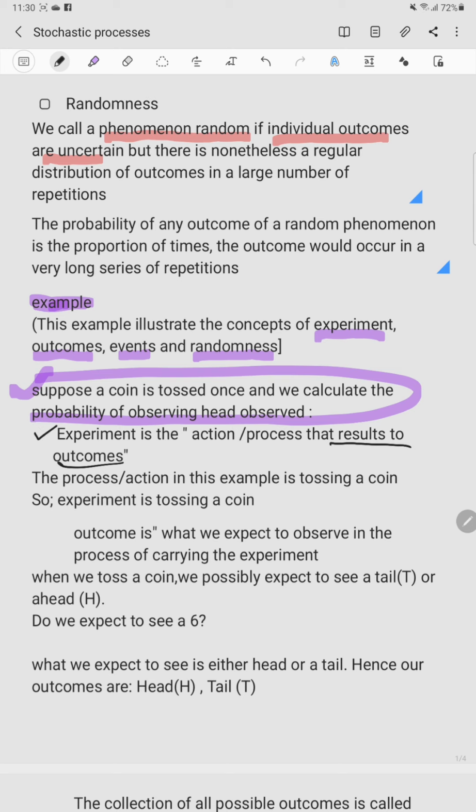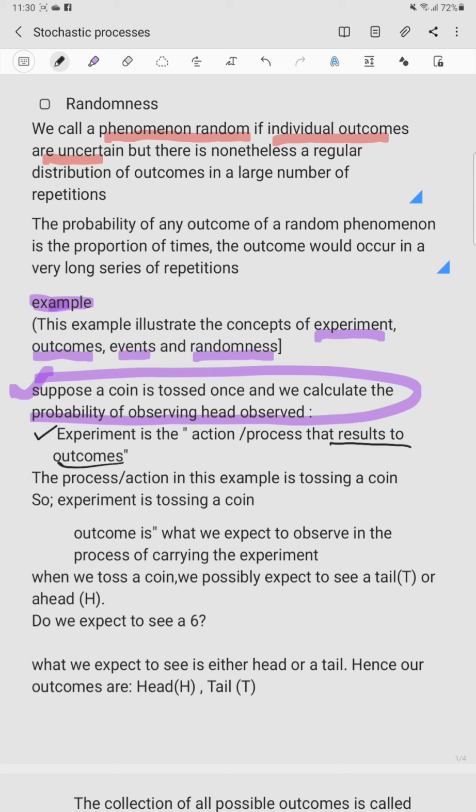So if you carry out an experiment, there is something you expect to happen. If a natural process occurs, we always have a result of that natural process. For example, if a mountain erupts, there is a result. Some forest is destroyed, some structures are destroyed. This is a result of a process.